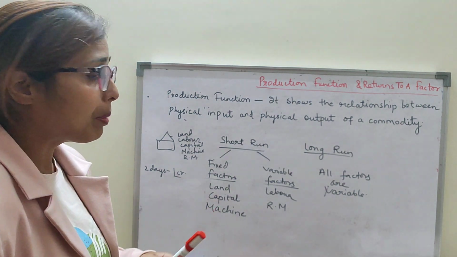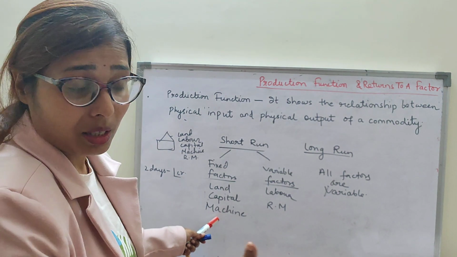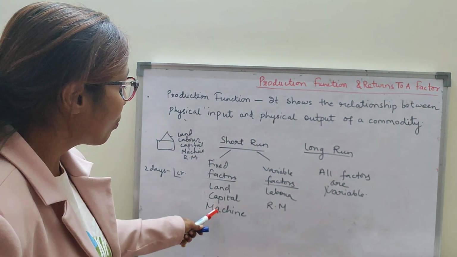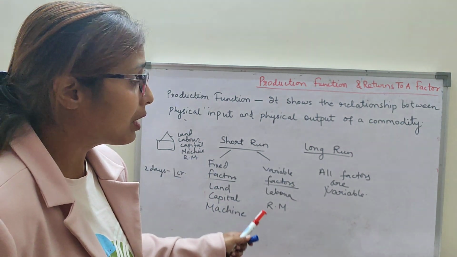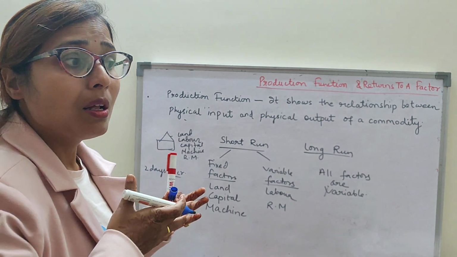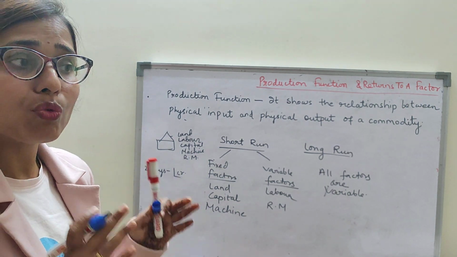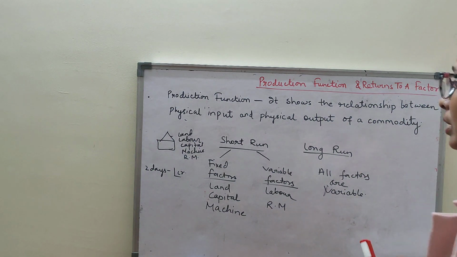So easily I can apply for a loan and get the capital. I can ask for the machine from another country. Machine, capital, land, raw material, labor, everything I can arrange in the long run. Long run means a long period of time where I can install the new plant, machinery, equipment, whatever I need. So this is my short run and long run.